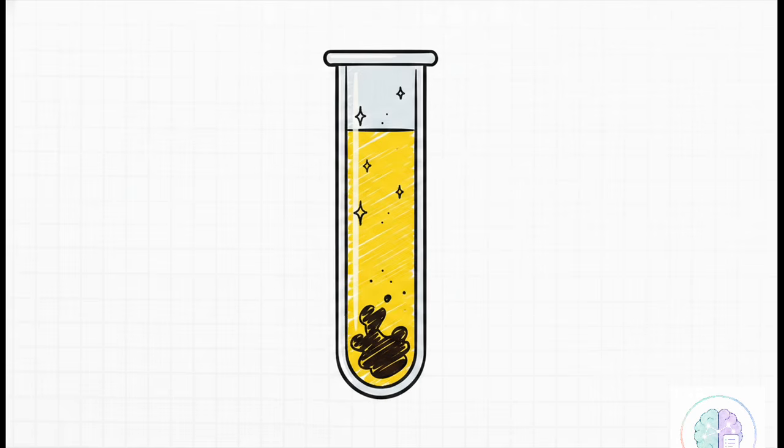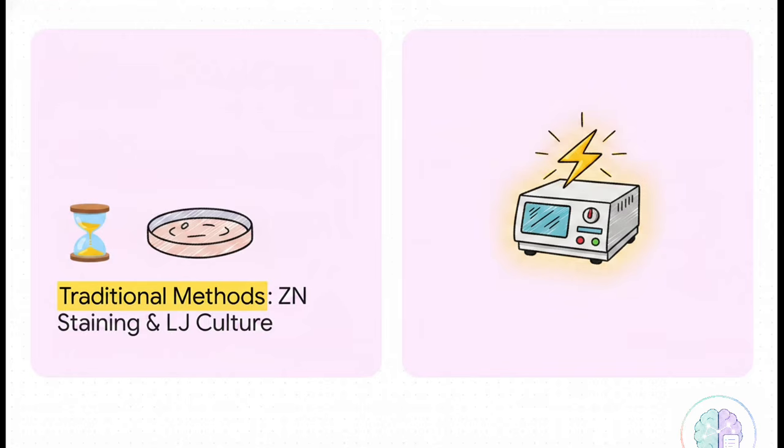And it's not just the numbers, the fluid itself physically looks wrong. Classically, the CSF is described as yellow and opalescent. Plus, if you just leave a sample standing, it forms this distinct fibrin clot. It's a very old-school traditional hallmark, but it's a major visual clue. Now, we still have to actually isolate the organism, which used to be a total nightmare. Traditional ZN staining, super unreliable, less than 60% sensitive.